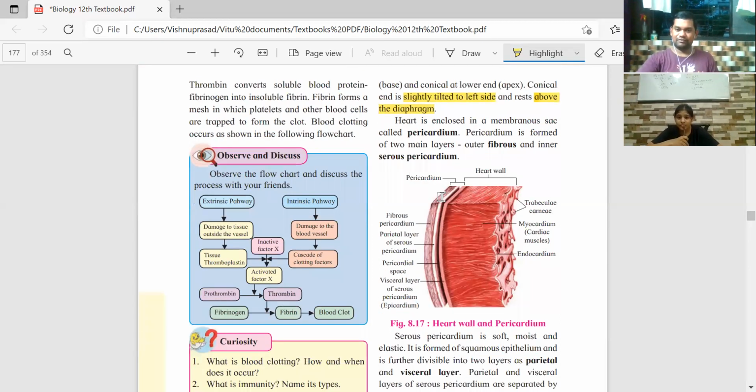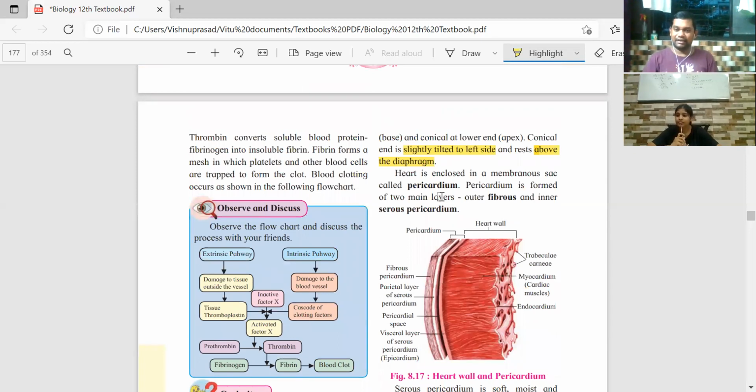And the entire heart. Even if you are yet to study the details of the heart, you know very well this is one of the most vital organs in our body. Along with the brain, the heart is another very important organ, right? That's why we associate heartbeat with life. The heartbeat stops, so life ends. So the entire heart has to be given proper protection, because it is only one heart that works for the entire lifetime. So protection is very important.